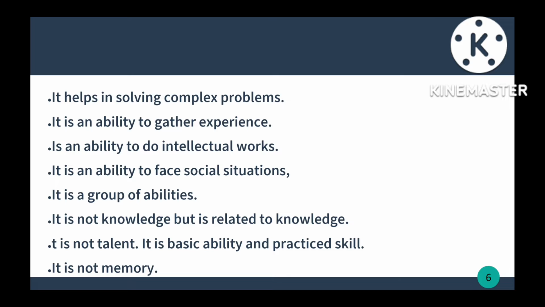Whenever they are taking decisions in their society, at that time also intelligence is working. It is a group of abilities. In the introduction itself we saw this. It is not knowledge, but it's related to knowledge. As I told you, there is a close relationship between intelligence and knowledge, but they are not the same.